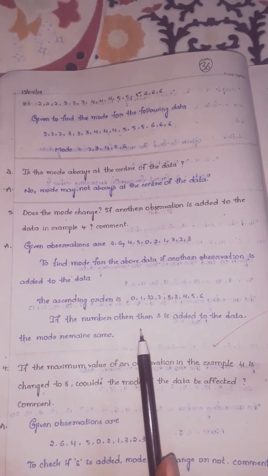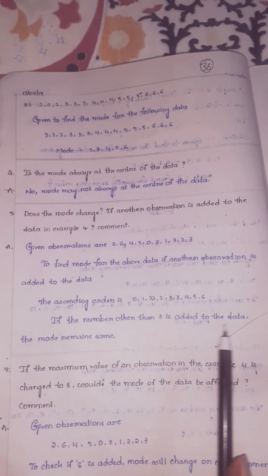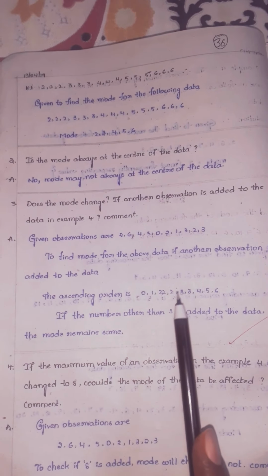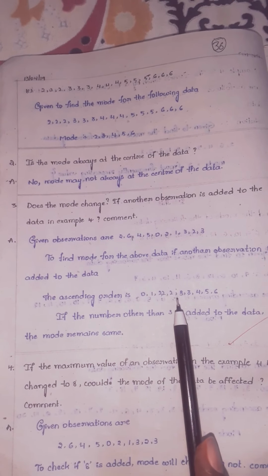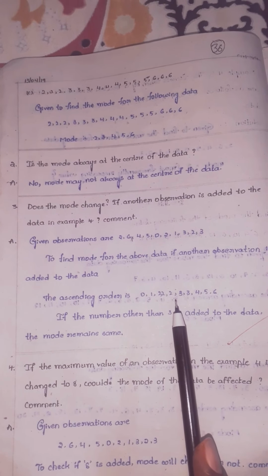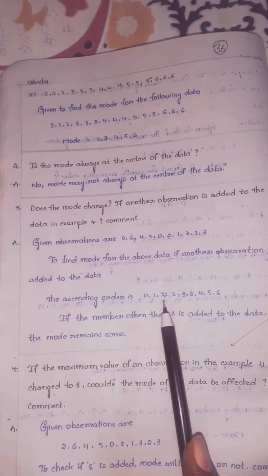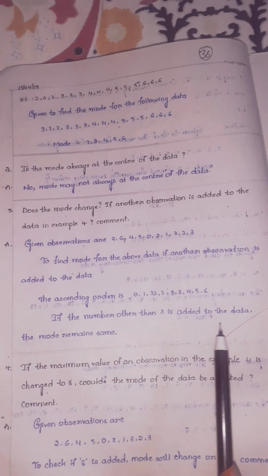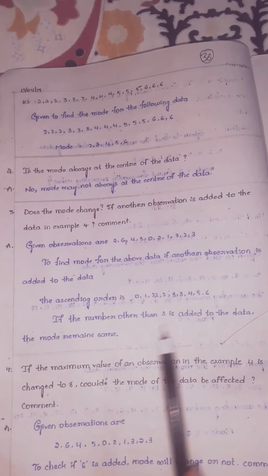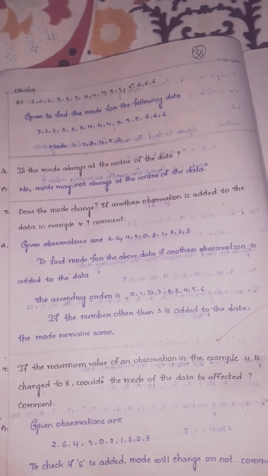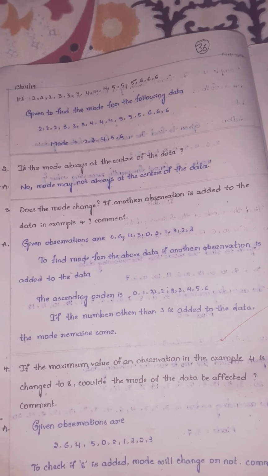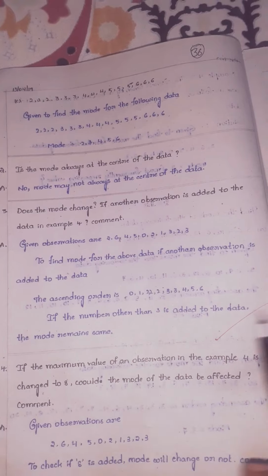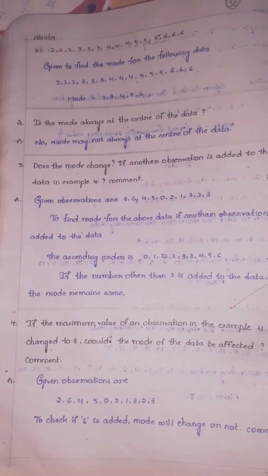So if a number other than 3 is added to the data, the mode remains the same. Why? Because, children, if you add 3, the mode will change. Why? Because the mode will become 2, 3: 2 will repeat 3 times, and 3 also 3 times. So if a number other than 3 is added to the data, the mode remains the same. Is it clear, children? So except 3, you can add any number. If you add 3, the mode will change. That is the information I have written here.